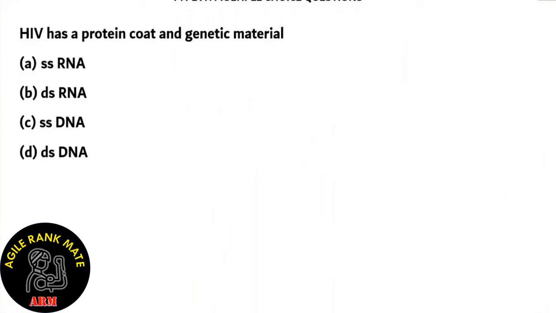Our next question. HIV has a protein coat and genetic material, which is single-stranded RNA, double-stranded RNA, single-stranded DNA, or double-stranded DNA. So HIV, which causes acquired immunodeficiency syndrome, has a glycoprotein coat, and it has a double layer of lipid membranes.